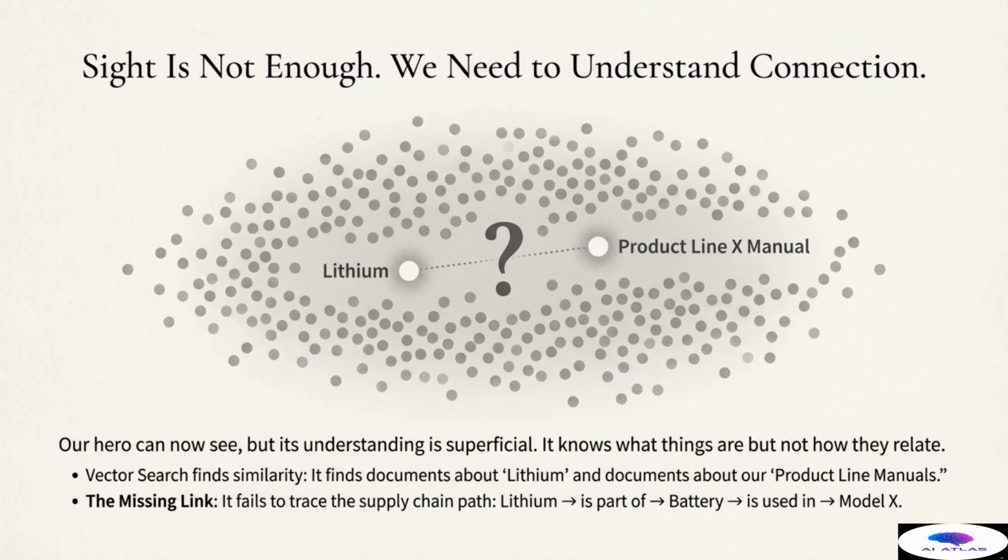However, vector search fundamentally fails to trace a complex, multi-hop supply chain path. It cannot logically trace the sequence: lithium is part of a battery, which is used in Model X. This level of reasoning requires logical, multi-hop inference that similarity search simply cannot provide. We need a robust, formal mechanism to encode explicit, directional relationships into our knowledge base, moving beyond the fuzzy, probabilistic connections of vector space. We need structure, and that structure is found in graphs.